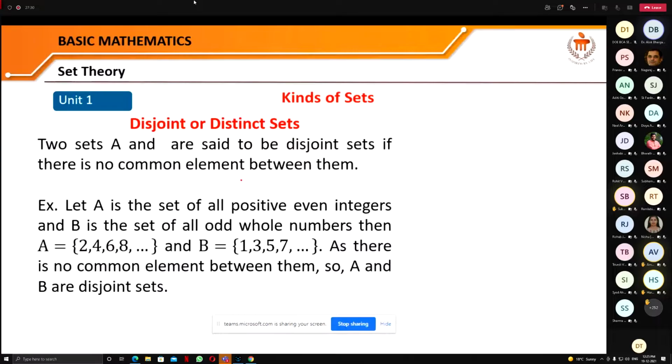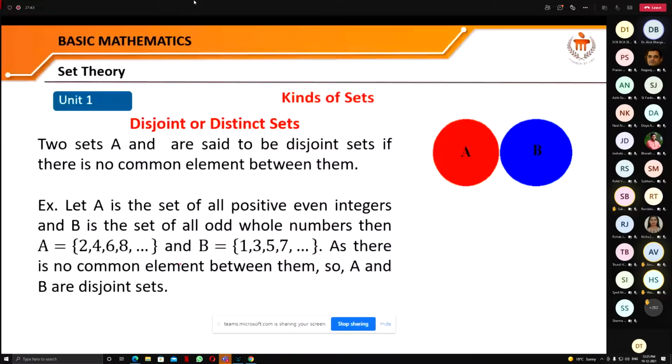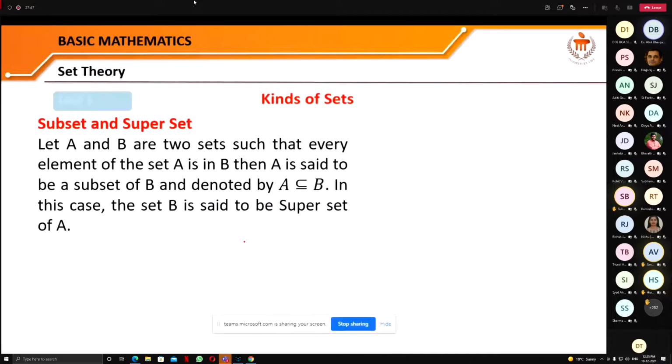Positive even integers means 2, 4, 6, 8, 10, 12, 14, like this, and the set of all odd whole numbers is 1, 3, 5, 7, and so on. None of the elements is common between them. So these two sets A and B are said to be disjoint sets.